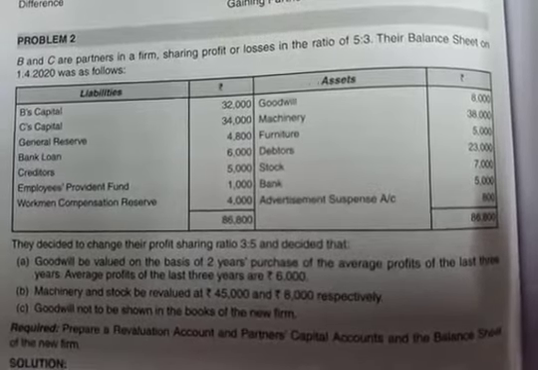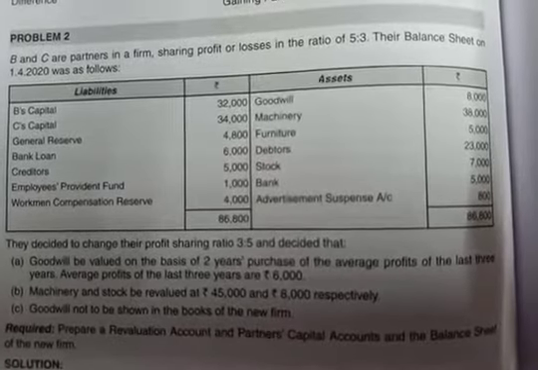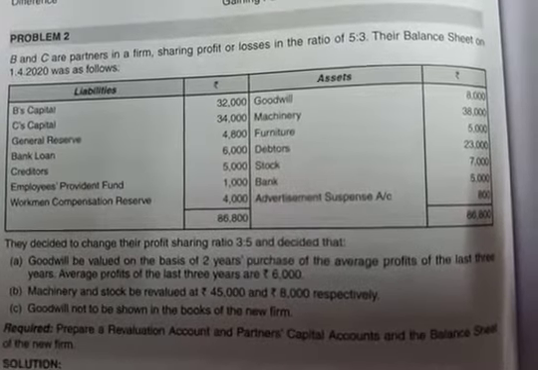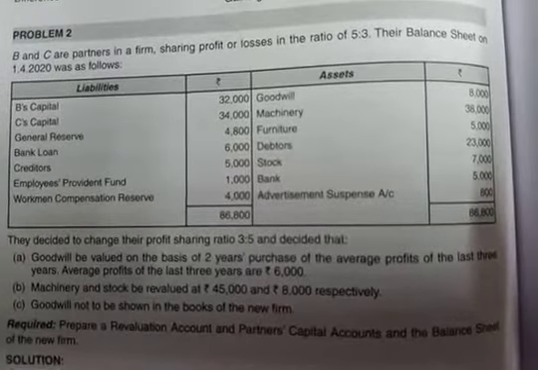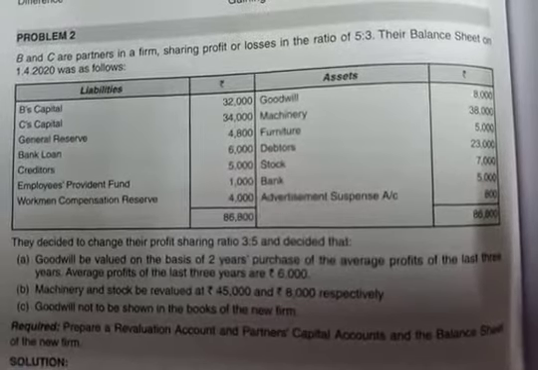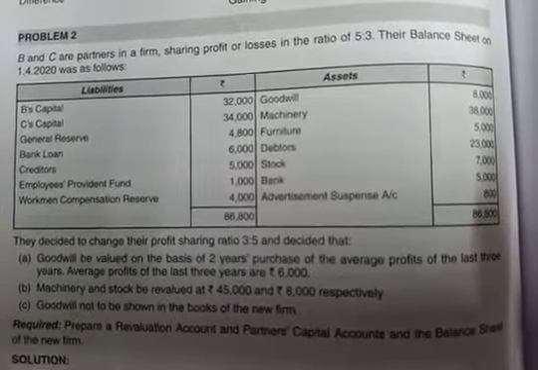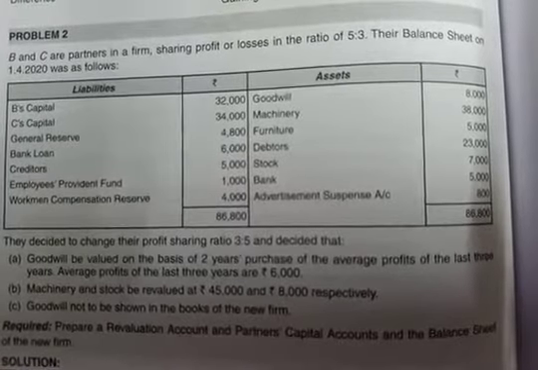Three adjustments are given. First adjustment is of goodwill. Goodwill is valued on the basis of 2 years purchase of average profit of last 3 years. Average profit is given, rupees 6,000. So average profit is already given to us for calculating goodwill.